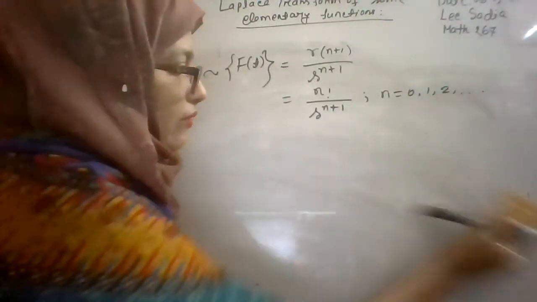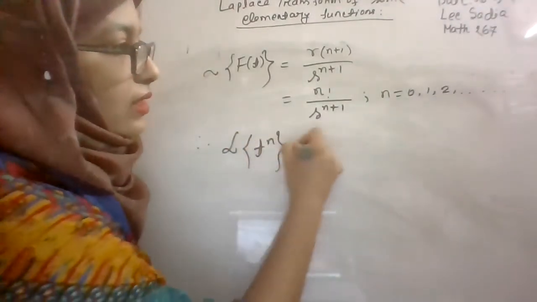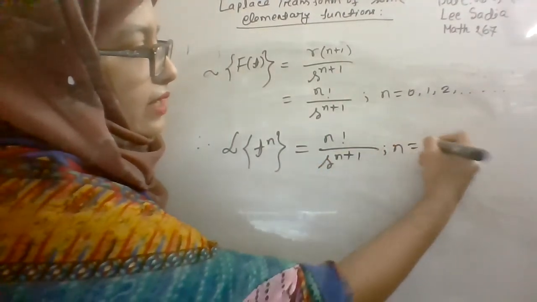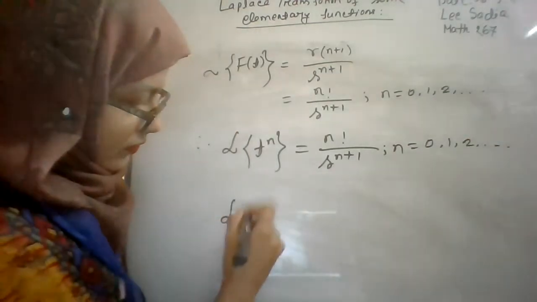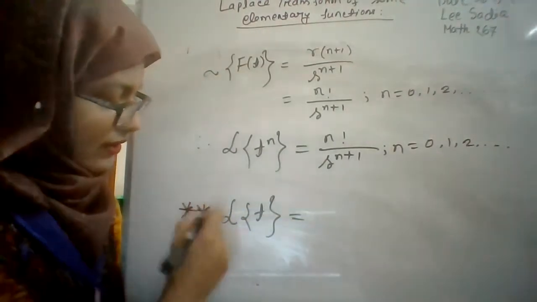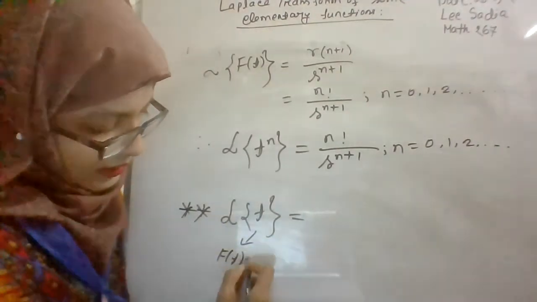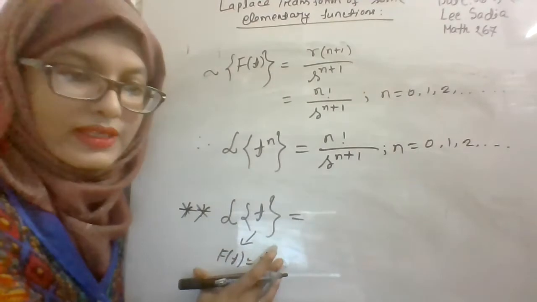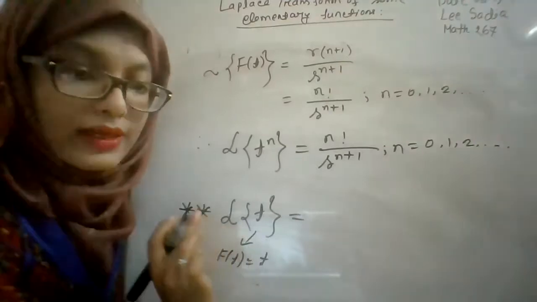And from here we have found that the Laplace transform of t to the power n is equal to n factorial divided by s to the power n plus 1, and the condition on n is like this. So what will be the Laplace transform of t? It is another elementary function. Since these are quite related, I skip the calculation of this part. And from this relation, we can find the Laplace transform of the elementary function.